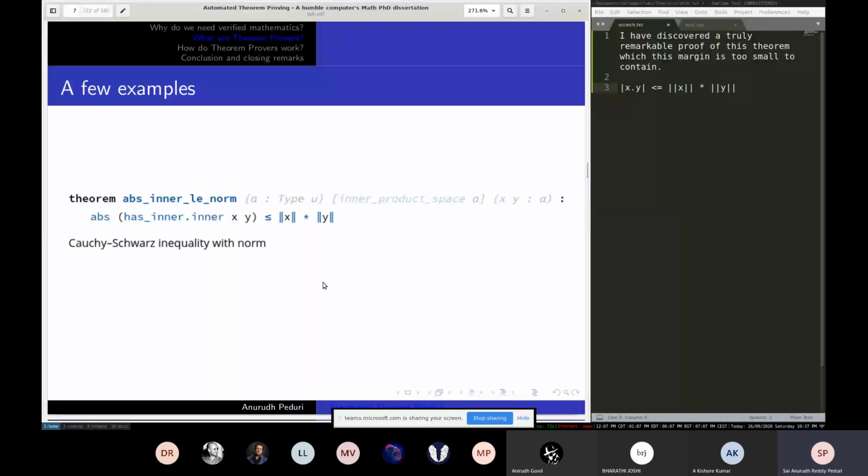So now you know that these theorem provers are able to understand math to the same level as human mathematicians, to the same level as textbooks. So you can feed in a textbook and ask it to verify proofs. Not exactly, you'll have to make some slight tweaks so that it fits the exact notation.